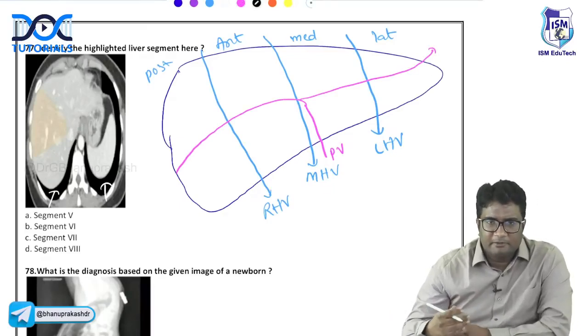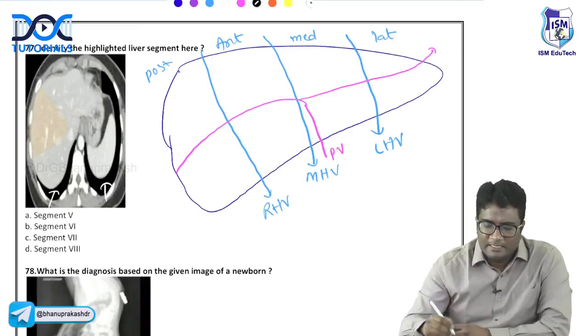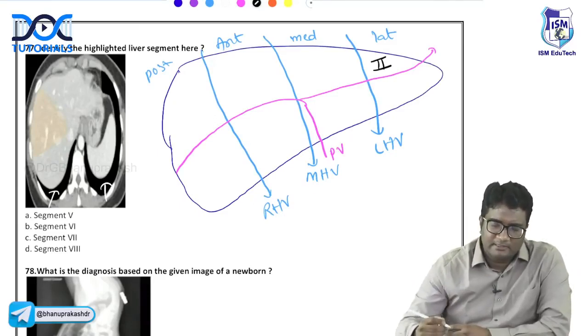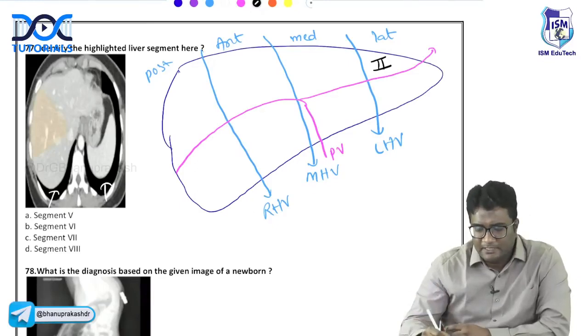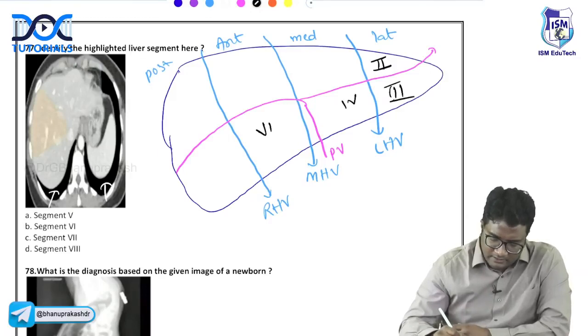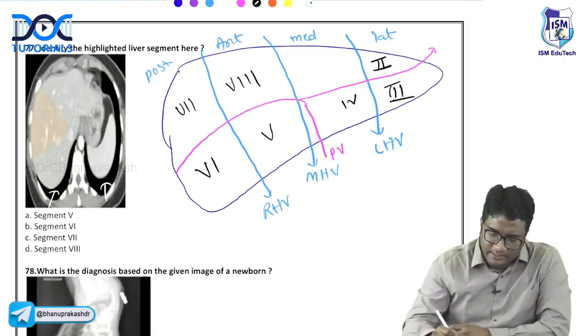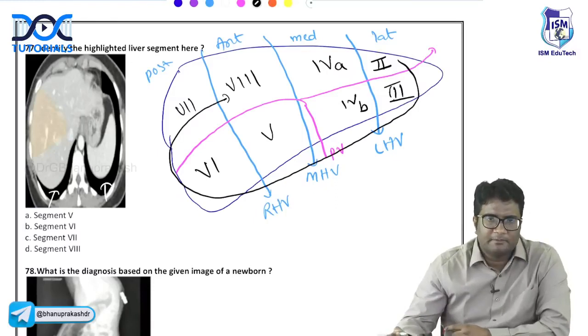So by labeling, remember caudate lobe is the first lobe, posteriorly. From the most lateral, start from second, third, fourth, fifth, right? This is fifth. Then second, third, fourth, fifth, sixth, seventh, and eighth. This again is empty, so we'll write it 4A, 4B. So just start from the most lateral, go in a clockwise direction, you'll get the segments of the liver.